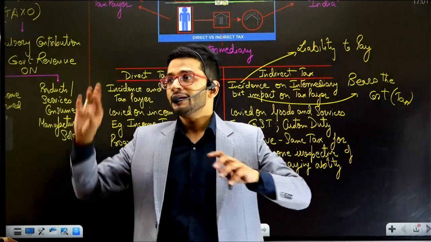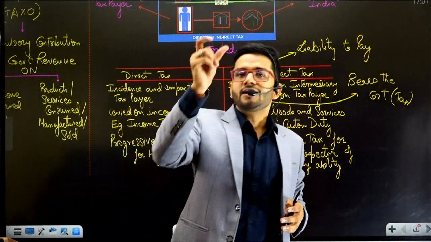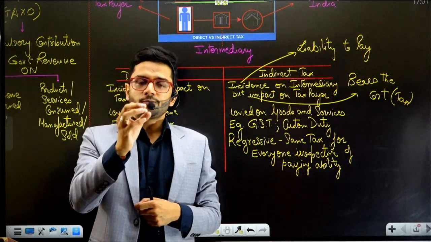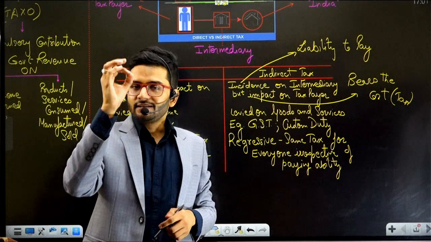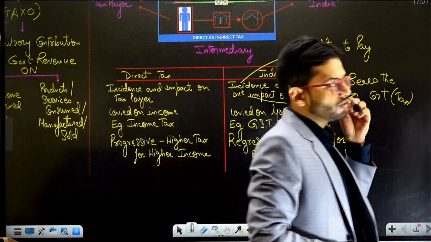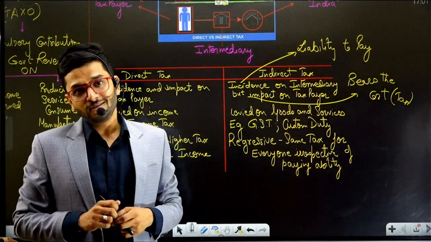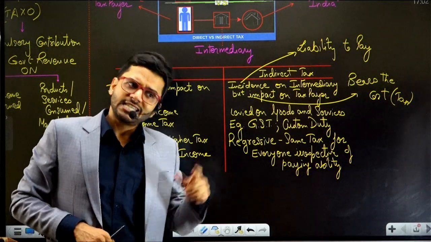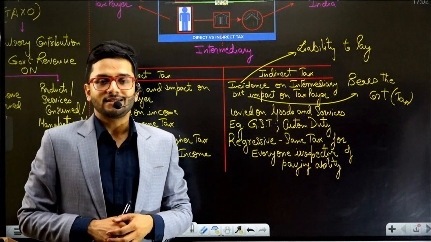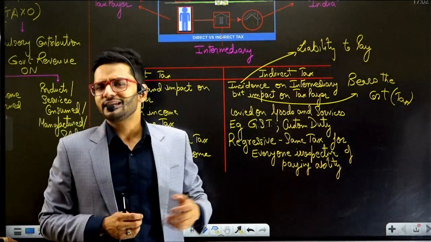I'll give you another example. Mukesh Bhai Ambani, the owner of Reliance Industries Limited, goes to buy a Colgate, Pepsodent or any other toothpaste, right? Suppose the toothpaste is worth 90 rupees, and he's paying 9 rupees GST on that particular toothpaste. Now my question to all of you is, if we purchase Pepsodent or Colgate, will we pay the same amount of indirect tax to the Government of India, 9 rupees, or will it be lesser for us? Answer is, it will be the same. It will not be lesser for us.